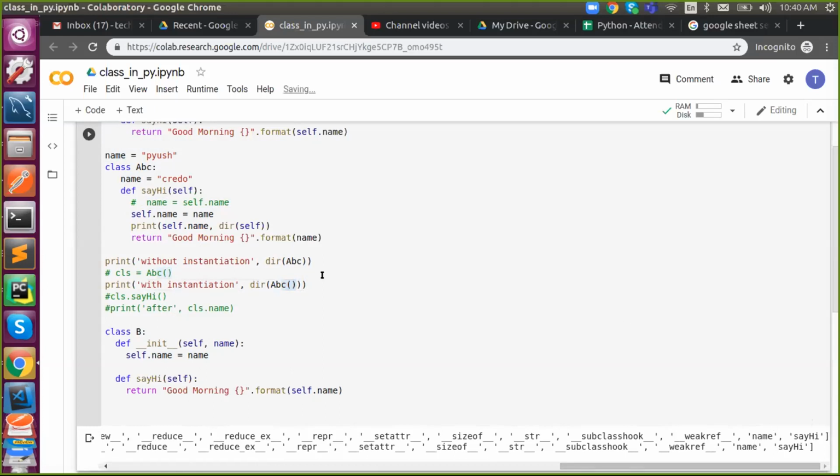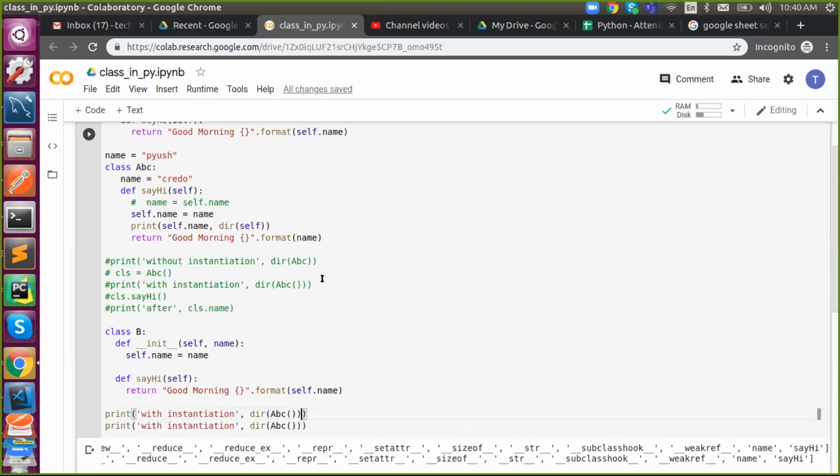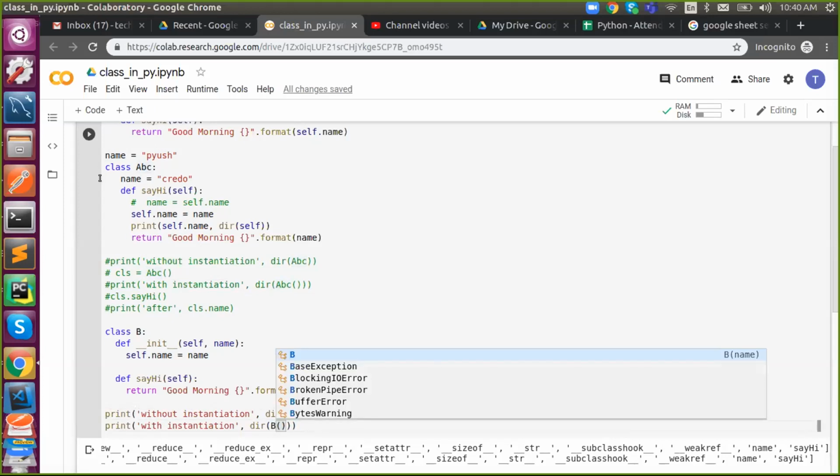Now I will do the same with class B. Check the difference, without instantiation and with instantiation. Got it? Now see the difference.